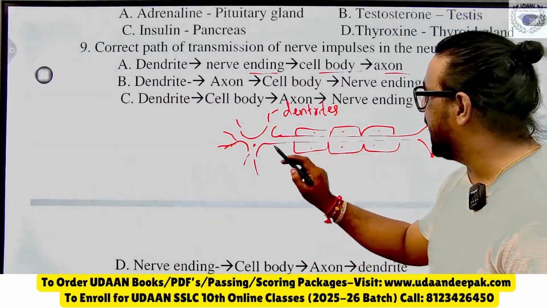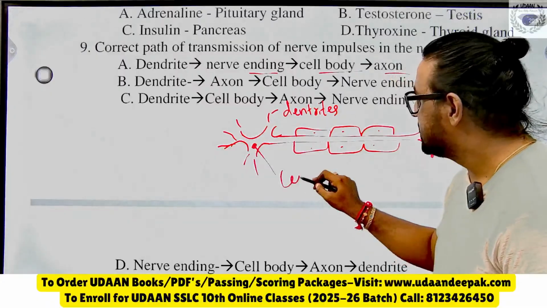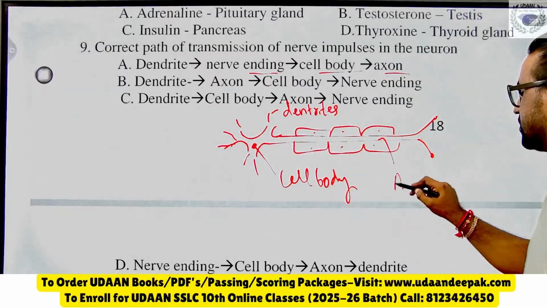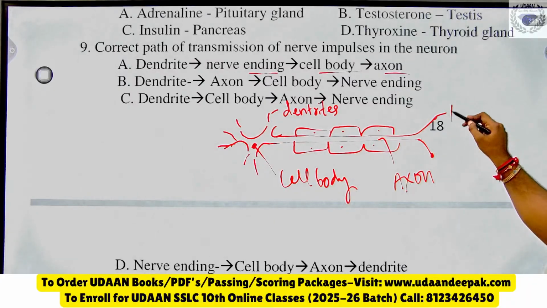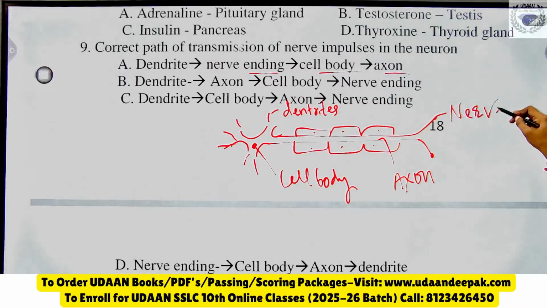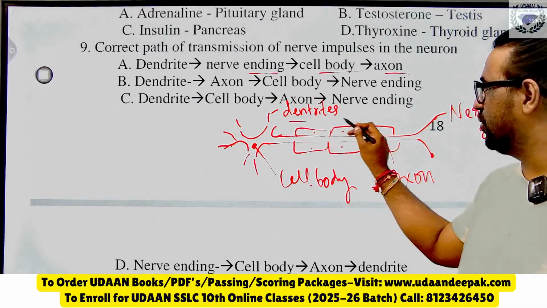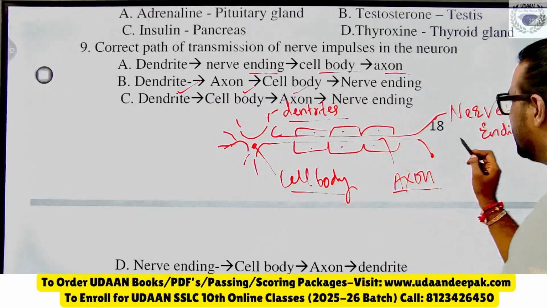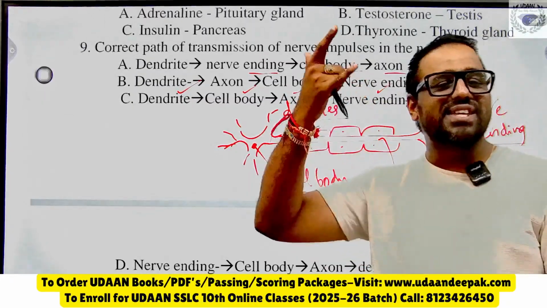Dendrites come first, then the cell body in the middle, then the long length is the axon, and the last part is the nerve ending. So the right option is dendrite, then cell body, then axon, then nerve ending. Yes, C is the correct answer.